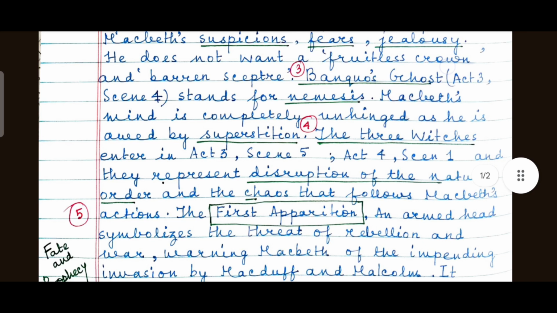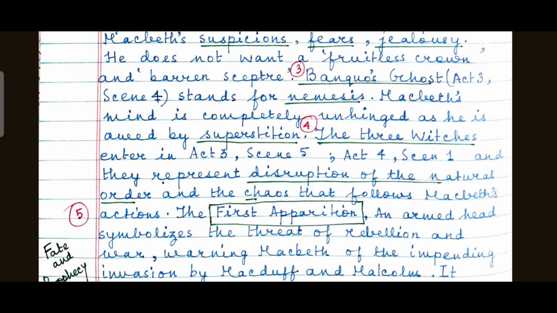Superstitious nature of Macbeth. Next, the three witches enter in Act 3, Scene 5, and Act 4, Scene 1, and they represent disruption of the natural order and the chaos that follows Macbeth's actions. Supernaturalism, reversal of the natural order. Moral degeneration.